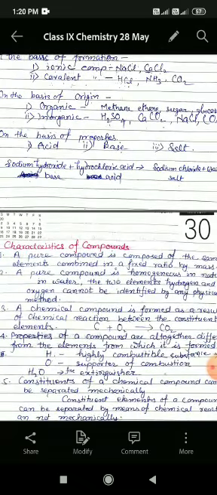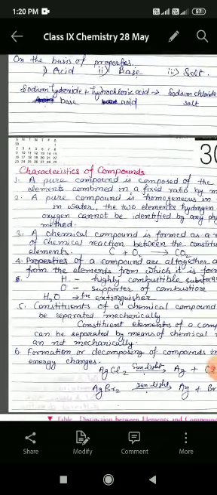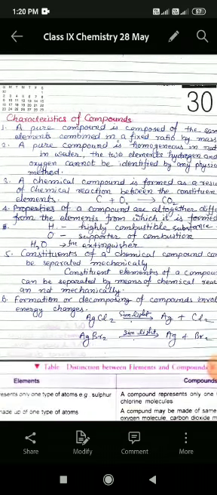Here is one example: sodium hydroxide, which is a base, and hydrochloric acid, which is an acid, when these two combine together, they form sodium chloride plus water. So here, sodium chloride is a salt. I think you know that sodium chloride is the common salt which we use at home to prepare different types of dishes.